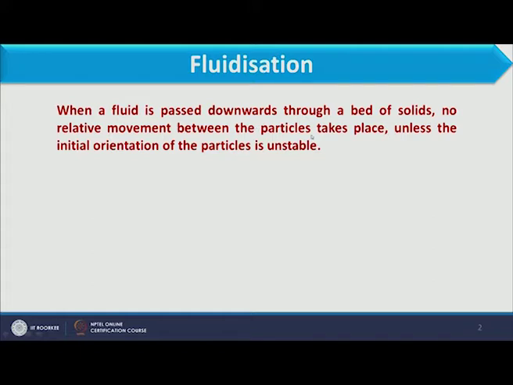For example, if I consider a column which is filled with particles, and fluid enters from the top and moves downward, then what happens? When it passes through the particles, it will not disturb the movement of the particles unless the orientation of the particles is changed.